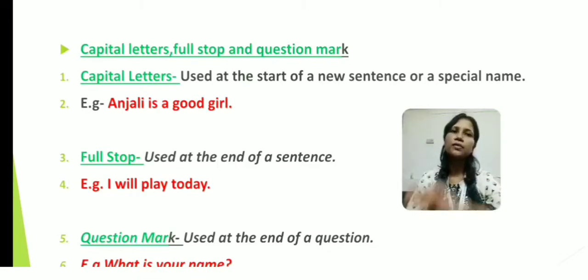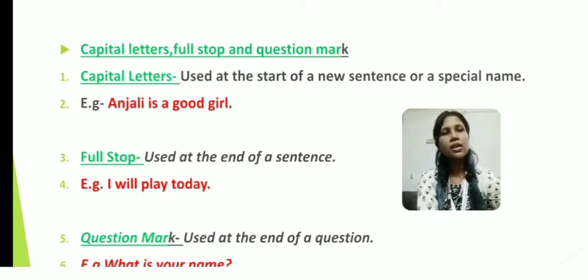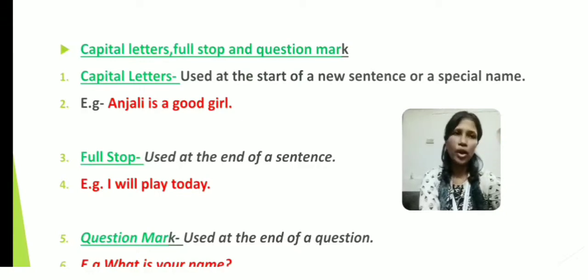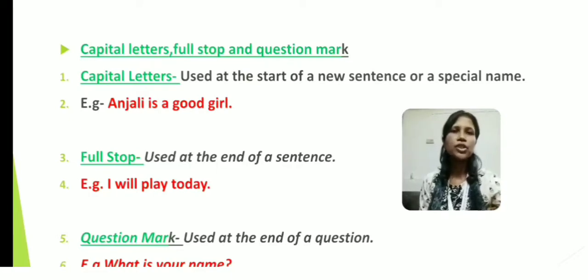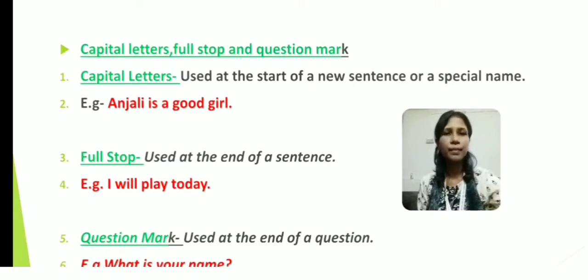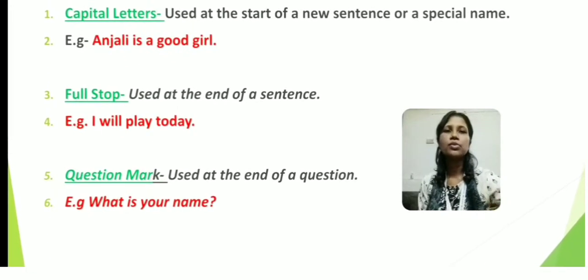Now full stop is a dot. It is used at the end of a sentence. When we write a sentence and we do not put a full stop, then that sentence will be an incomplete one. So to complete that sentence, we always have to use a full stop. For example, I will play today. Here you can see there is a full stop at the end of the sentence, and it means that the sentence is complete.